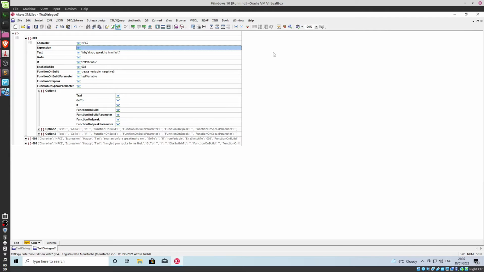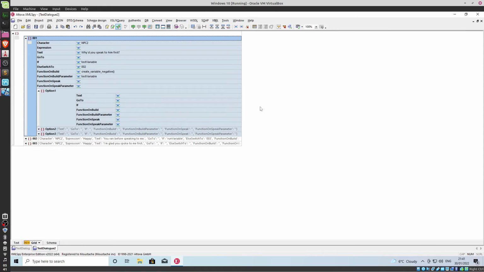To write the dialogue, I'm using XML Spy. This is a very expensive program, but you can get it for free by installing the free trial in a virtual machine. This way, when the license runs out, you can just remake the virtual machine and it thinks you're someone new.